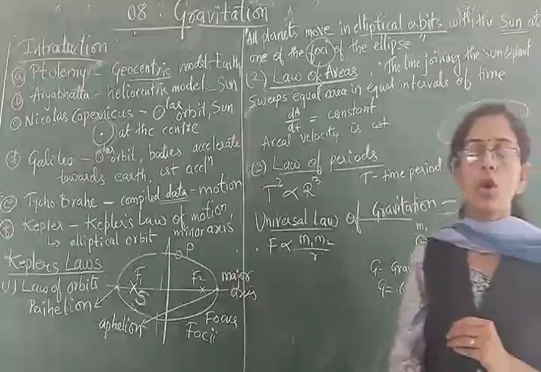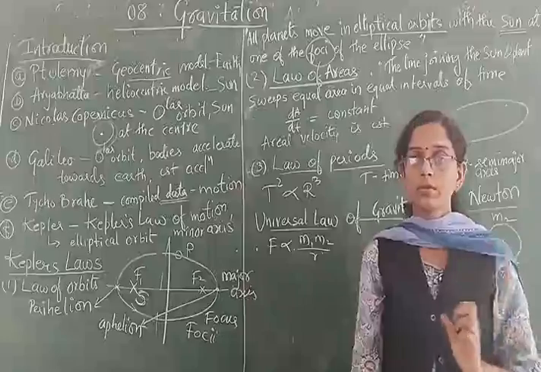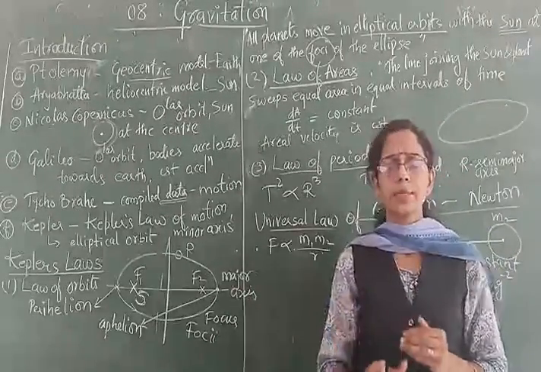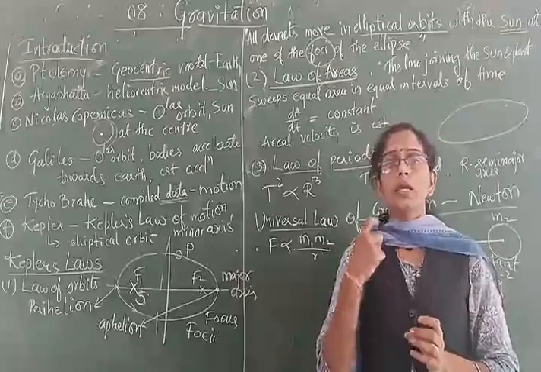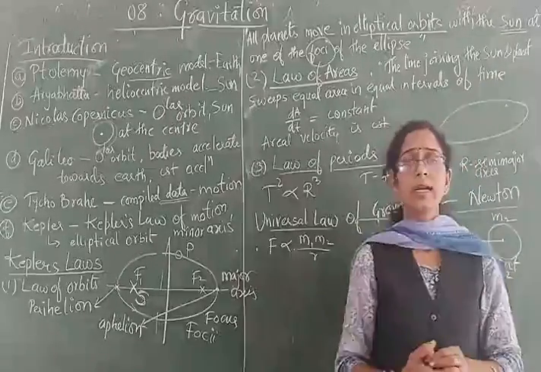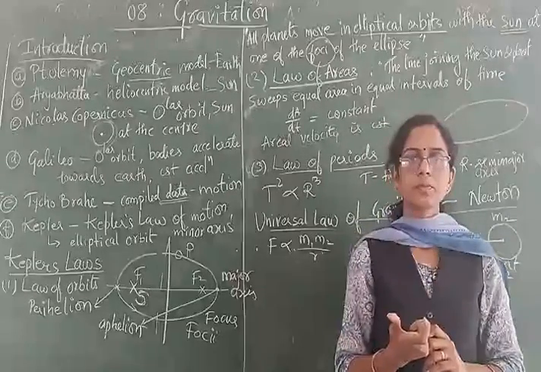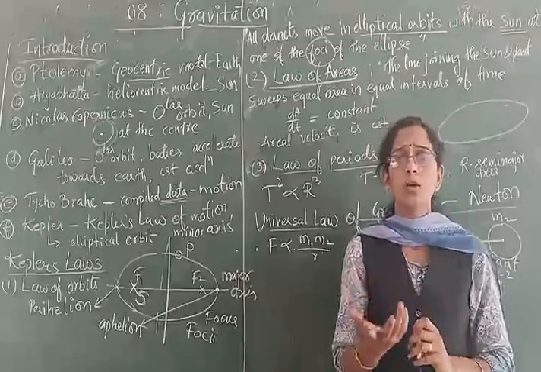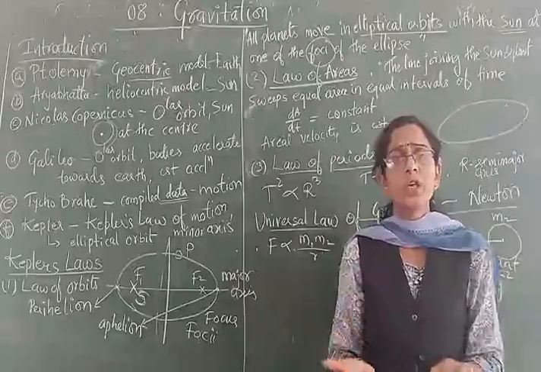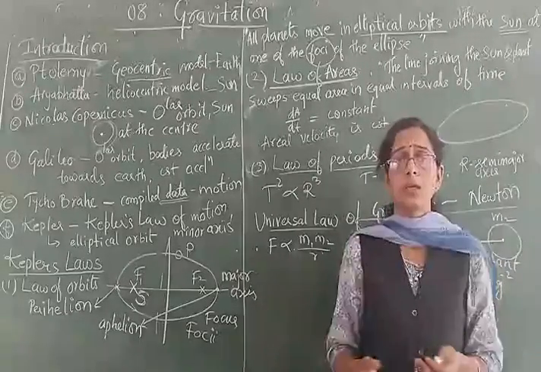Then we will go with the second law, called the law of areas. It is related with the area being covered by the planet. When the planet is revolving around the sun in an elliptical orbit, its velocity is found to differ. You might have observed that some days are shorter and some days are longer. Some days the sun goes down at 6 o'clock, and some days at 7, 7:30, 7:15, and so on.